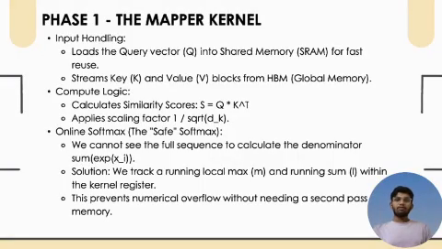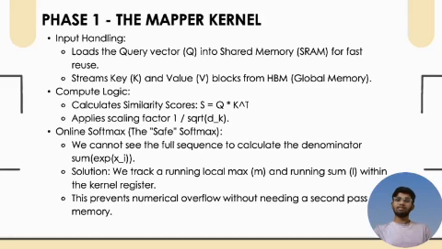So let's dive into phase 1, which is the mapper kernel. This is where all the heavy computation happens. Here each thread block on the GPU is assigned one lean tile, a specific chunk of the key and value matrices. In total this process has 3 steps. The first one is load, where we load the single query token into shared memory.